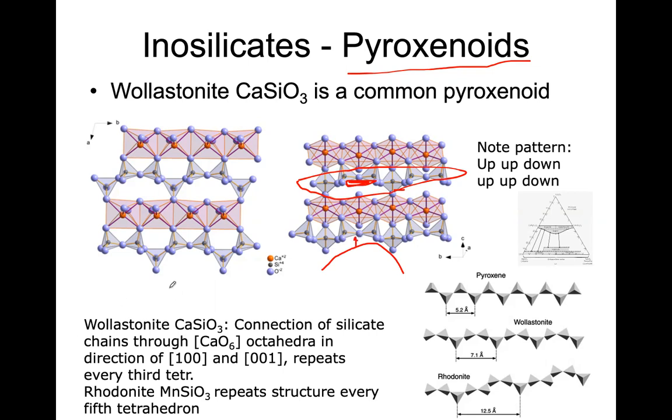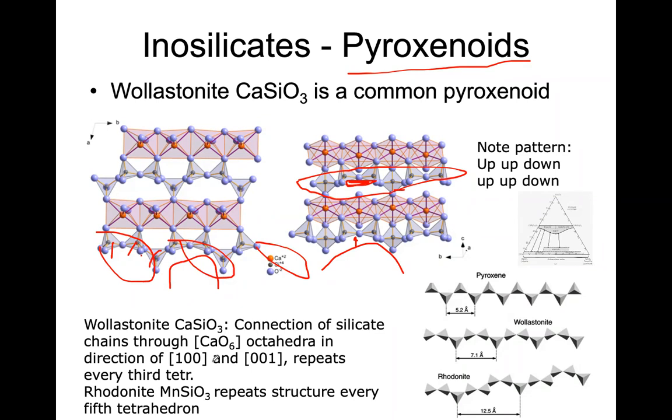That has been observed in some pyroxene-looking minerals. Sometimes people used to call them pyroxene, but actually it's not real pyroxene. It's better to call them pyroxenoids. So every third tetrahedron, 1, 2, 3, you can see this repeating structure. This structure is one, and this structure is another. These buckled structures are repeating. So this is the nature of the